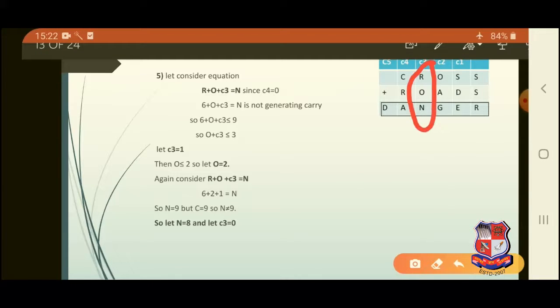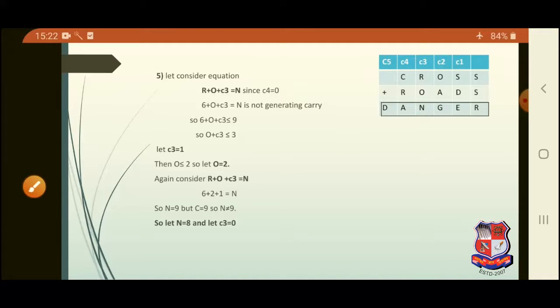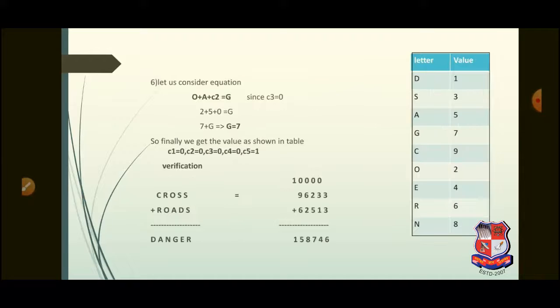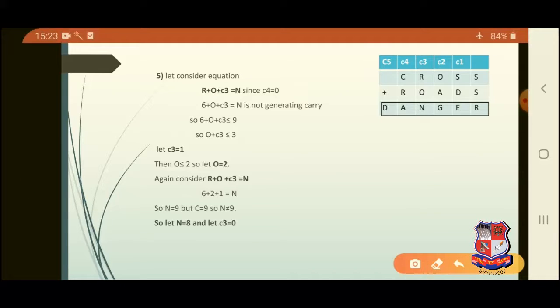Continuing in the same fashion, now examining the equation R plus O plus C3 is equal to N, since C4 is equal to 0 and R is 6, we know R plus O plus C3 is equal to N is not generating any carry. So it is less than or equal to 9. It is not generating any carry. So the equation goes 6 plus O plus C3 is less than or equal to 9.